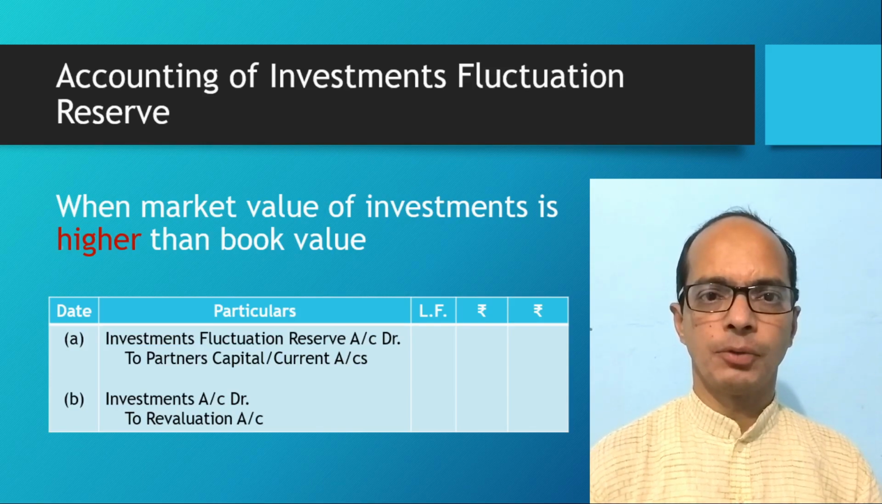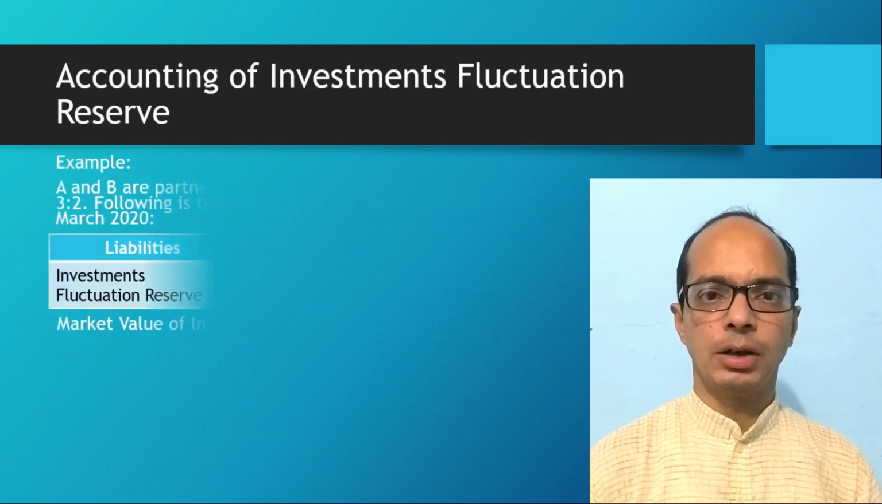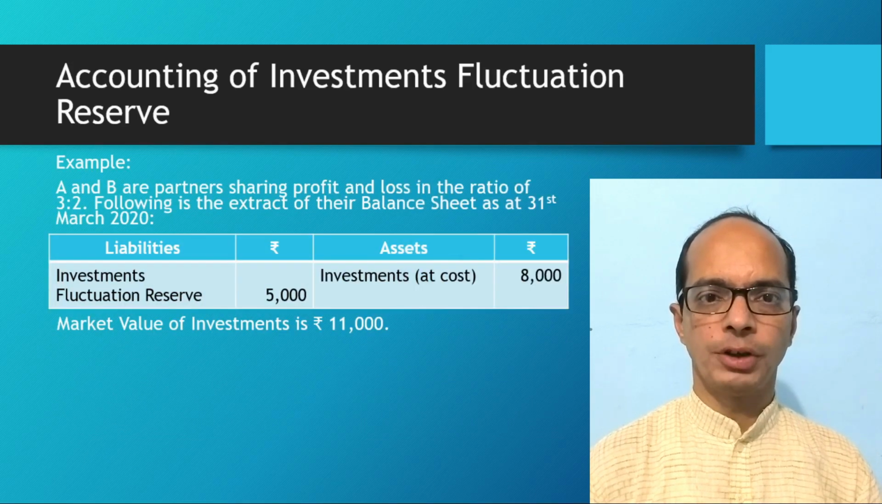Now take an example for clear understanding. A and B are two partners. They are sharing profit in the ratio of 3:2. In the balance sheet, at the liability side, value of investment fluctuation reserve is given rupees 5,000, whereas at the asset side, value of investment is rupees 8,000. Market value of investment here is rupees 11,000. Means market value of investment is rupees 3,000 more than the book value of investment.